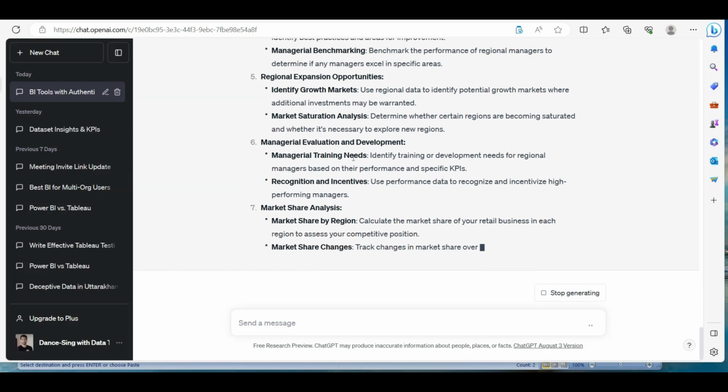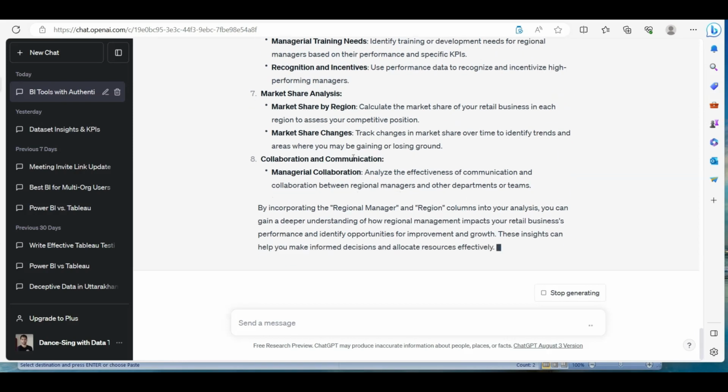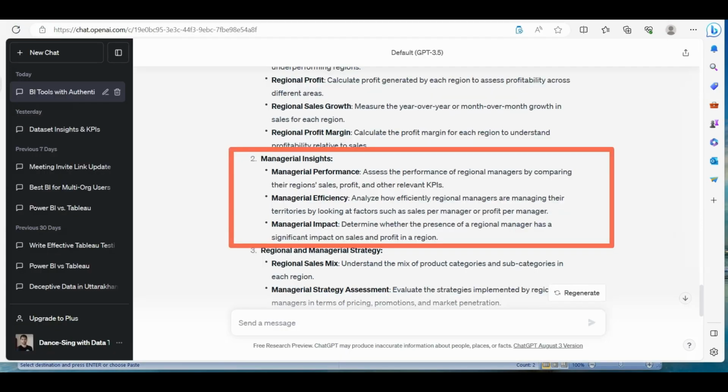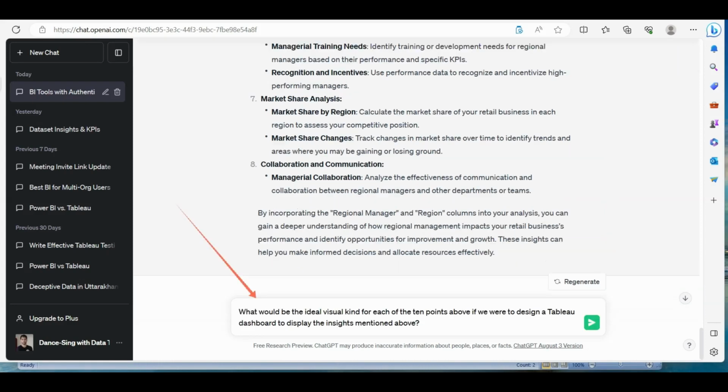So there are some really good, useful suggestions from ChatGPT. So it understood that you are trying to add the regional managers over there. So it makes sense to have regional performance graphs or metrics where these persons are responsible to flourish the business that they lead in their respective region, especially point number two. So it was able to understand the relation and set the expectations as well, which is quite awesome. Now we have got the major KPIs.